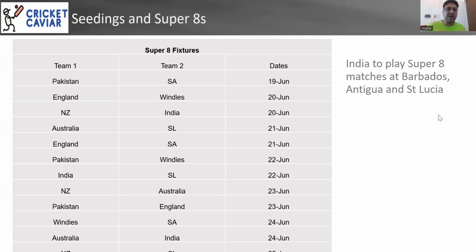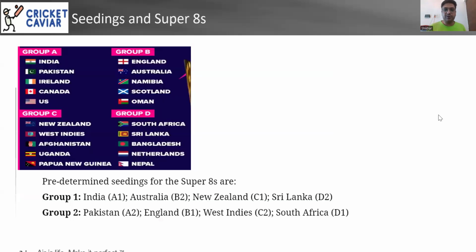I think South Africa can beat Pakistan. South Africa can also beat West Indies. They have a great middle order. So yes, there are some chances of South Africa making semis. But I am going to say, it's probably going to be India, Australia from Group 1. And from Group 2, I am going with West Indies and England. That's going to be my top four. And yeah, guys, so that's the Super 8 explainer.